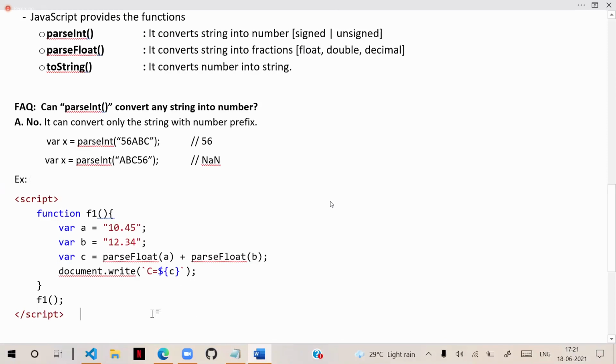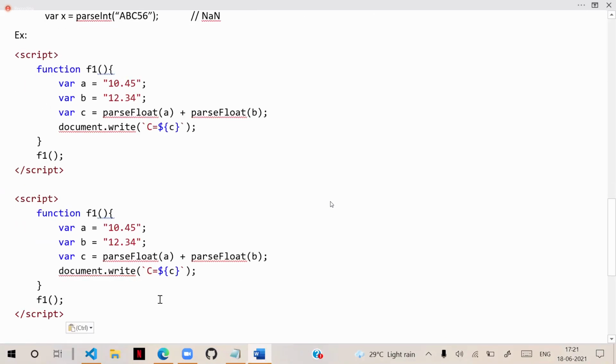If I do the same example with parseInt, then it is going to return 22. That is going to return 22, whereas parseFloat returns 22.79. That's where the problems will come.